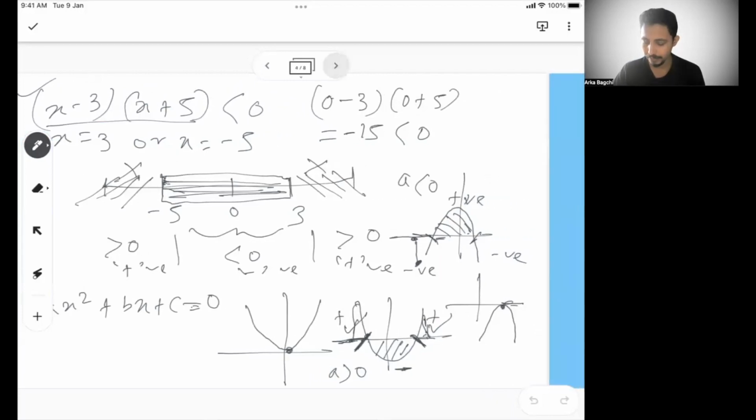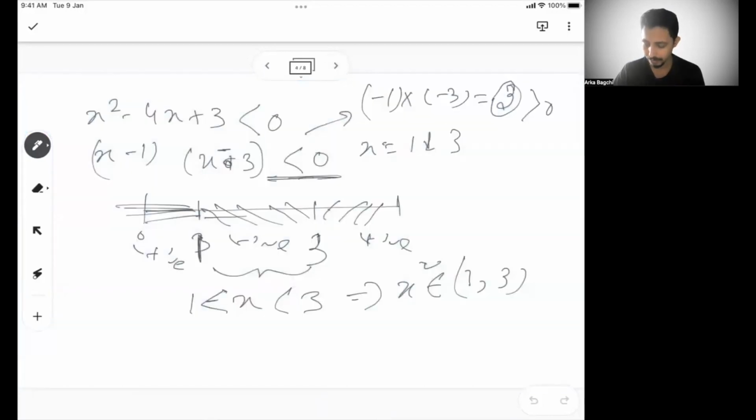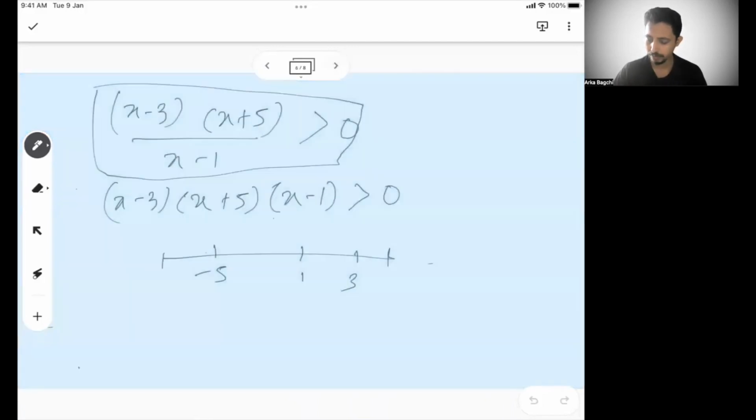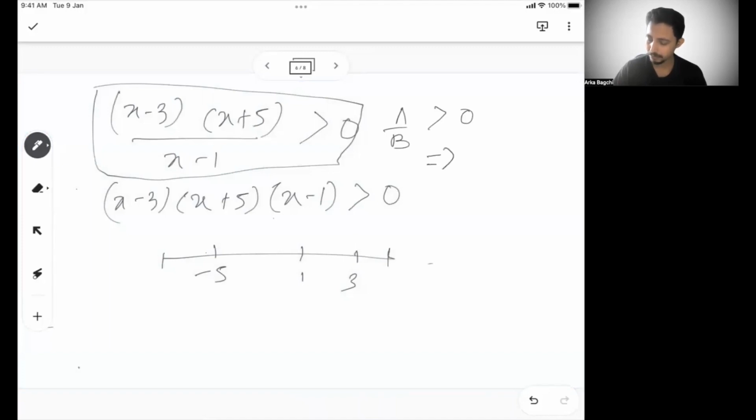Then we went to three variables, another example of a quadratic. Here for three variables, we got four regions of x, and alternatively we saw a negative, positive kind of scenario. Then we took one more example where we understood that a by b greater than 0 is the same as ab greater than 0, because I'm just multiplying both sides by b square.